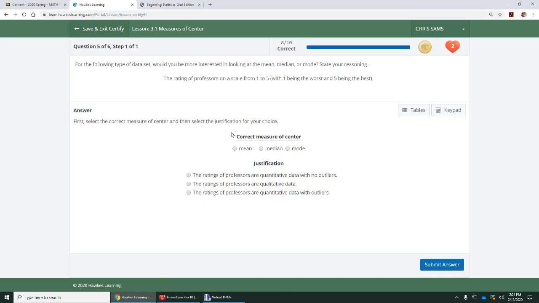All right, this fifth one, we want to know which measure of center should we use. Should we use the mean? Should we use the median? Or should we use the mode? Okay, so you need to know when is it appropriate to use either one of these.